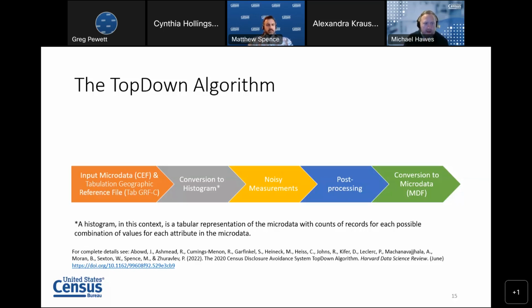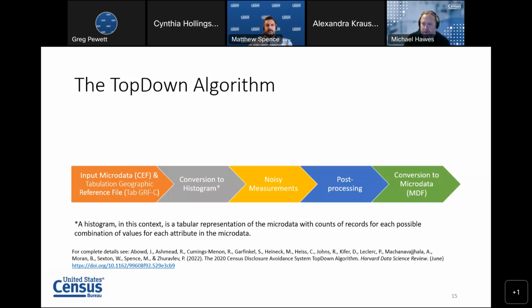Now, these noisy measurements are all independently drawn, and so they're not going to be consistent with each other. The number of males in a geography and the number of females in a geography may not sum to the total number of people, because you're adding noise independently to those two numbers. So in order to ensure consistency within the redistricting data and the DHC, the top-down algorithm then post-processes those data to ensure internal and hierarchical consistency across categories, across geographies, and so on.